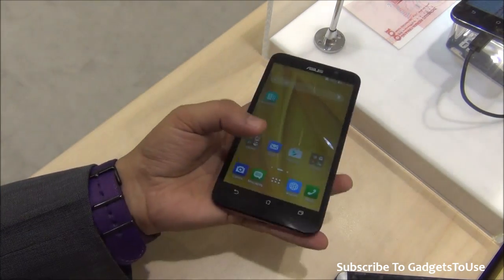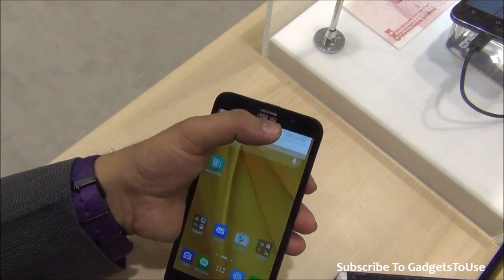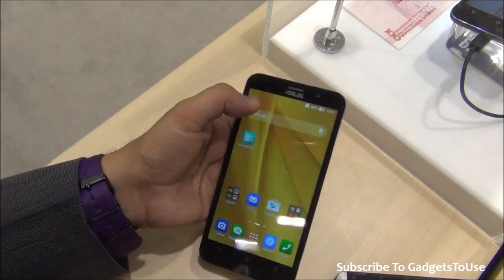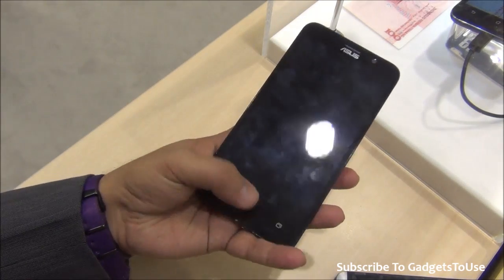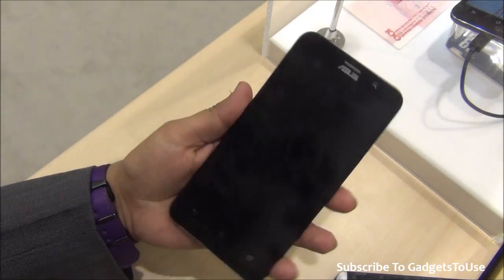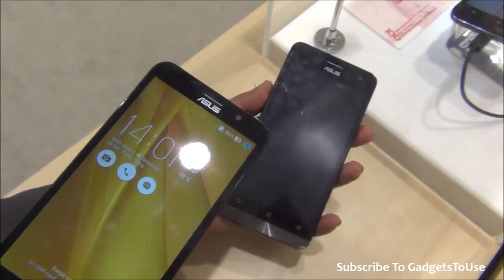data syncing and charging. On the front you can see touch capacitive buttons over there. On the front, on the top, you have the front camera 5 megapixel and the nice metallic earpiece below the glass. Taking a look over the overall form factor, this phone actually feels heavy as compared to the Zenfone 2, as compared to the Zenfone 5 which we have with us.